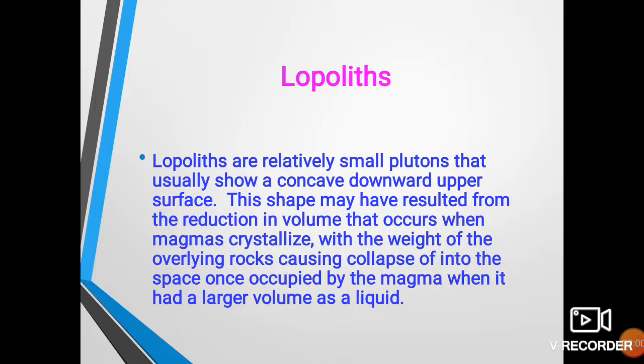This shape is due to reduction in volume due to crystallization of magma and due to the weight of the overlying rock. There is a compression of the rock lying beneath them, and due to that compression this shape occurs.